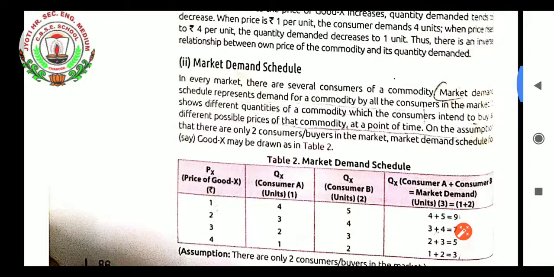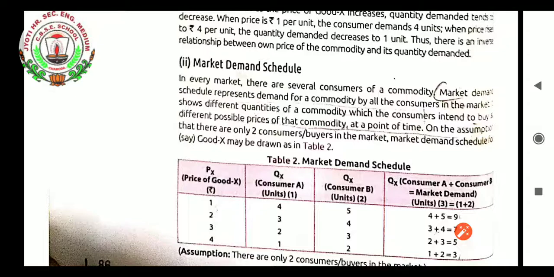The next topic is market demand schedule. In every market there are several consumers of a commodity. Market demand schedule represents the demand for a commodity by all the consumers in the market. It shows different quantities of a commodity which the consumers intend to buy at different possible prices of the commodity at a point of time. On the assumption that there are only 2 consumers, or buyers, in the market, the market demand schedule for, say, good X may be drawn as in table number 2. So market demand schedule, student, what have you understood?